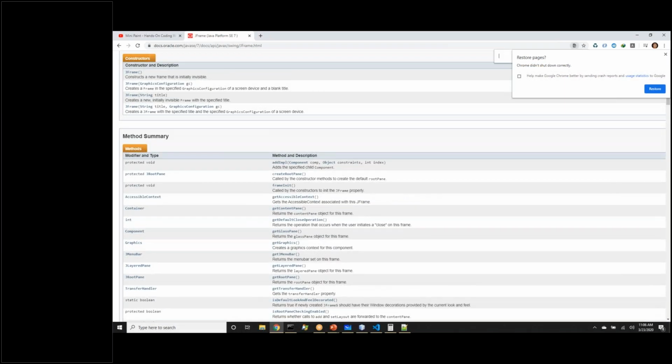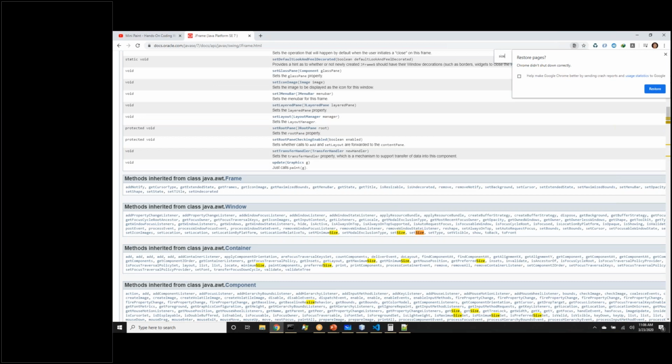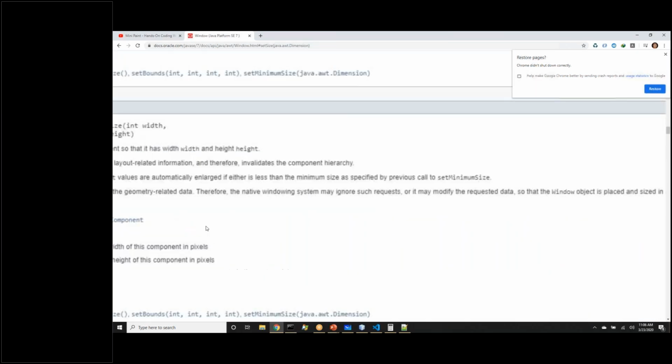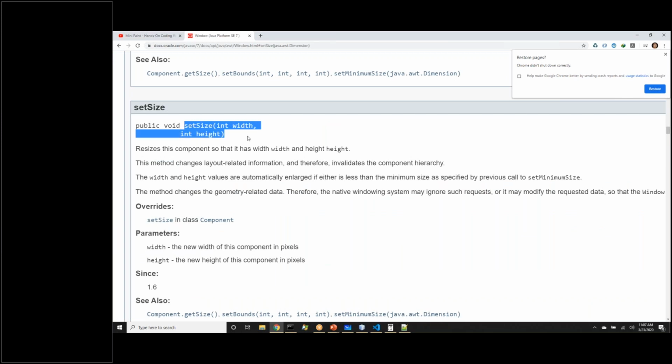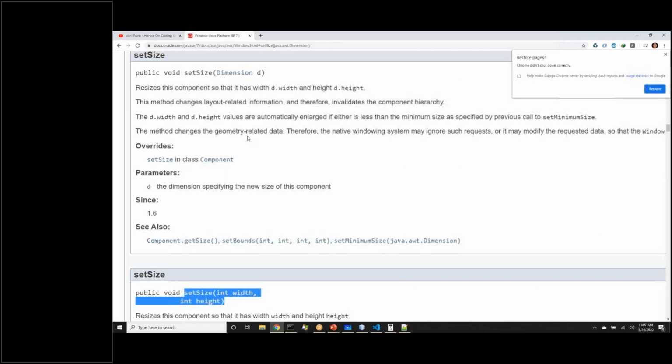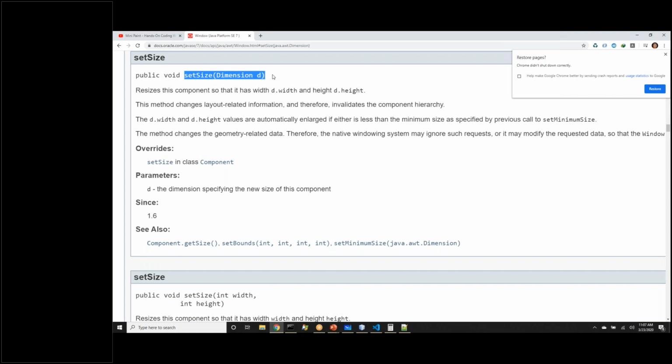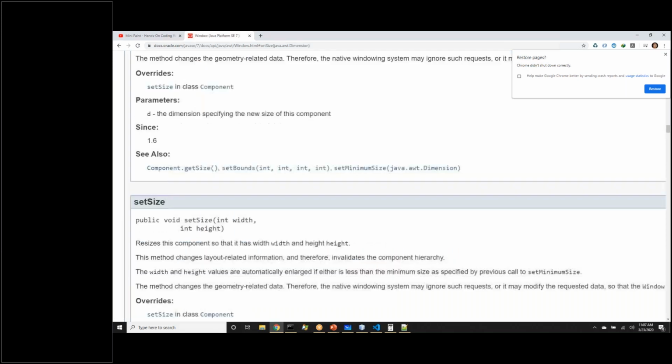So we are trying to see if there is any function to set the size. setSize, I see this is a function, it inherits from Window. Let me open this function and see what it takes from us. So setSize is a function which takes width and height, and setSize is a function which takes a dimension also. There are two varieties of this function. I can call this function directly with width and height, or I can call this function with a Dimension object, which is another class which has width and height. So I'll use this for now.